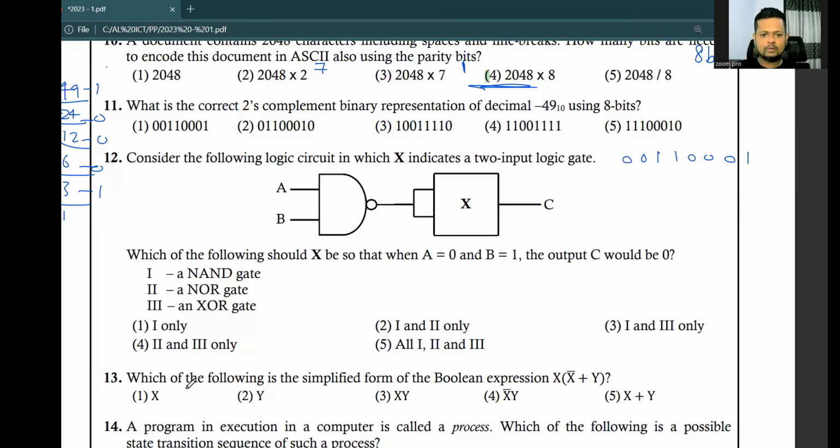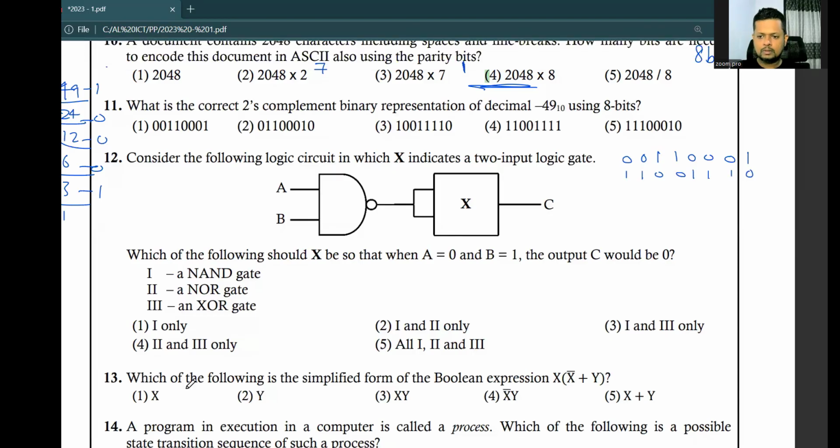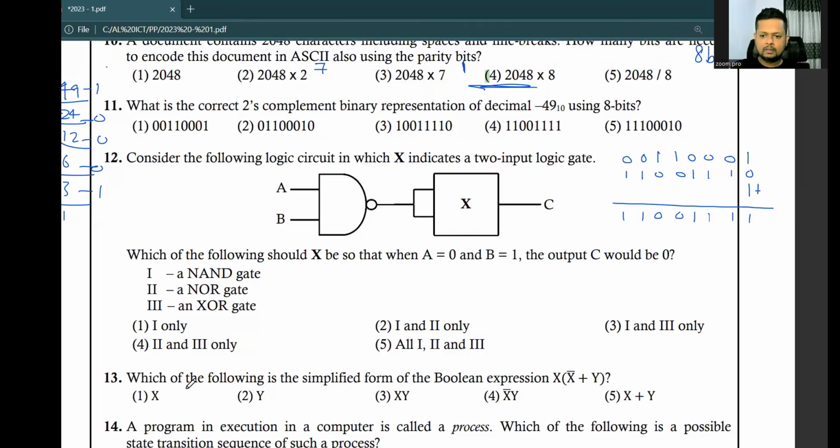This is the positive code of 49. Then flip each bit. Then add 1. So 1, 1, double 0, quad 1. Number 4 is the answer.